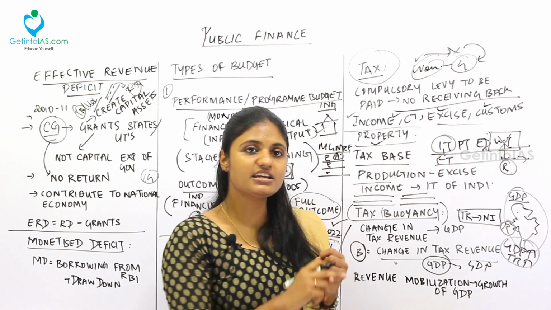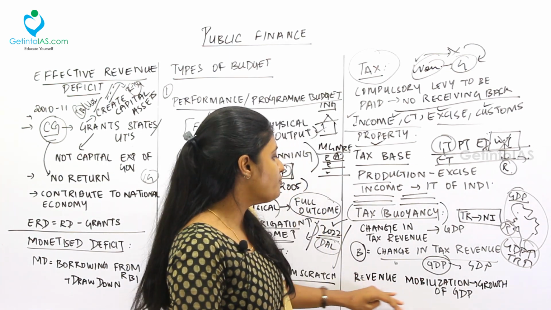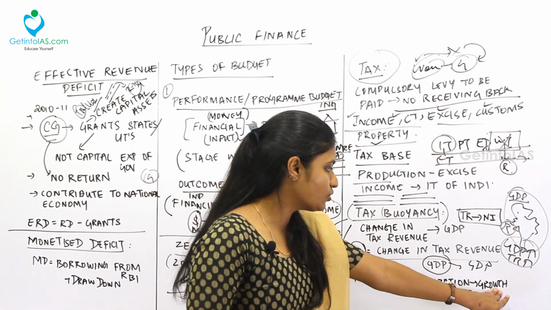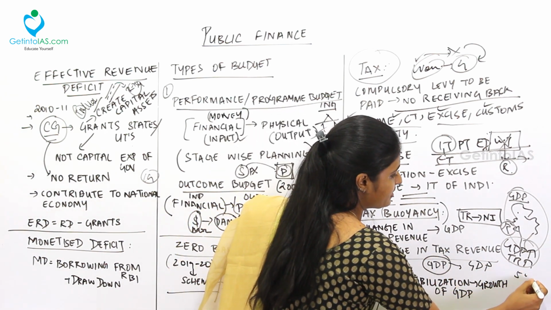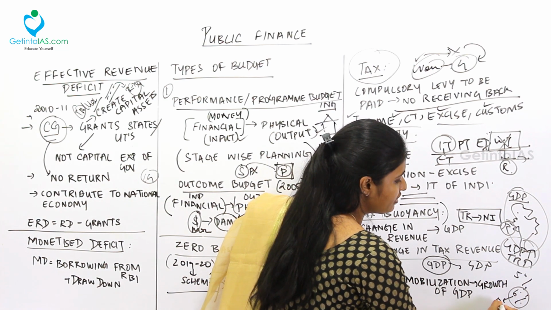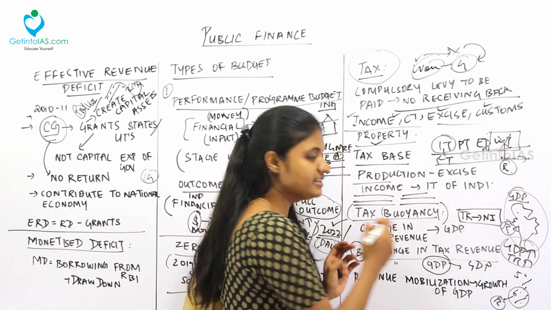So in short, it is the relationship between GDP and the tax revenue. Fine. The revenue mobilization is done with the help of tax buoyancy. So when there is an increase in GDP, see, if last year GDP growth is 5%, this year it will be 6%. So subsequently there will be more revenue for the government. With that it will help the government to mobilize the revenue.